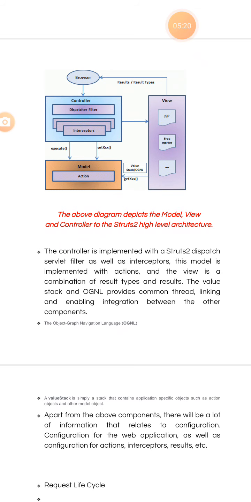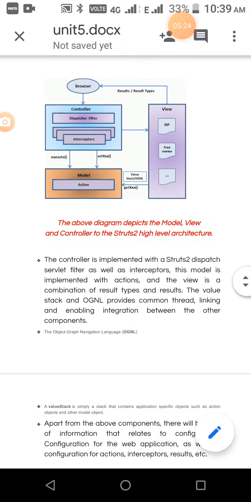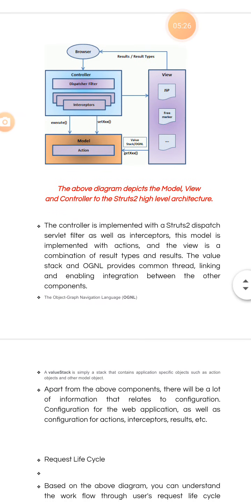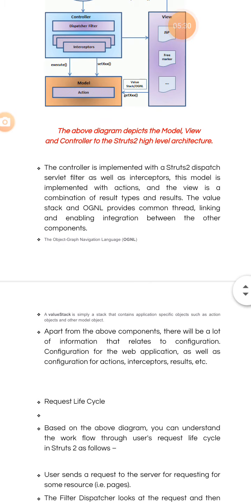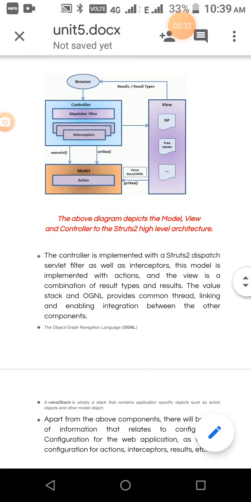In the upcoming pages we will see this one by one in detail. So what are the components of the controller? The dispatcher, filter and interceptors are available, and then the model layer is executed by the action.